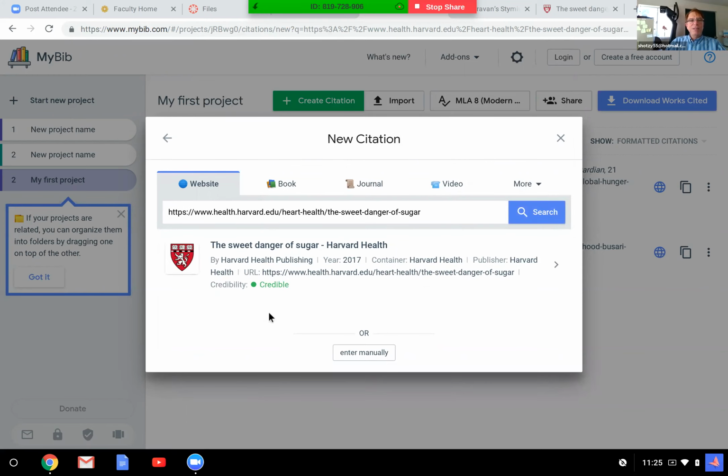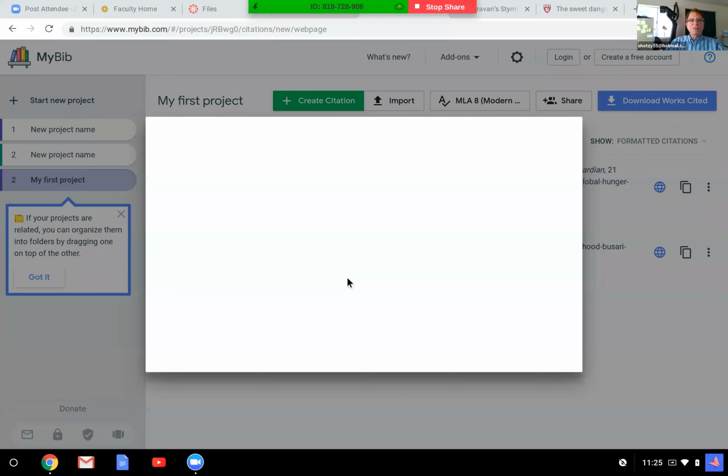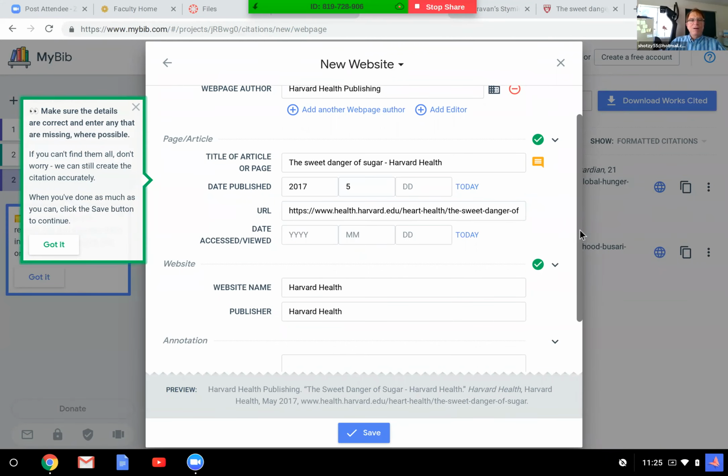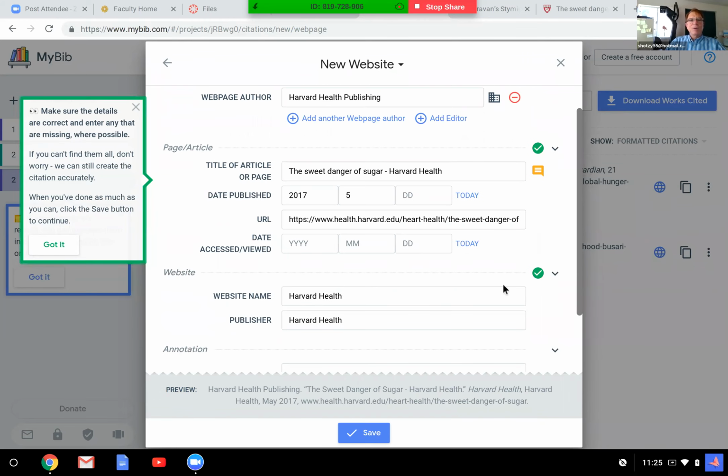and it tells me, hey, this one's credible. This is a good one. I think, all right, perfect, and I'm definitely going to do that. So I click on that for it to make it, and then it goes through, and it turns out that I have all the information I need. Sometimes you're going to be missing something. Well, what I don't have, it says date viewed, or accessed. So I did that today, right? So I'm just going to click on today, and it's going to put in today's date. There you go.